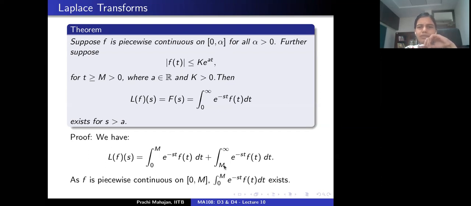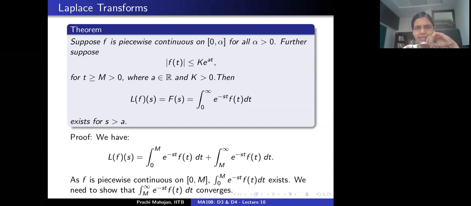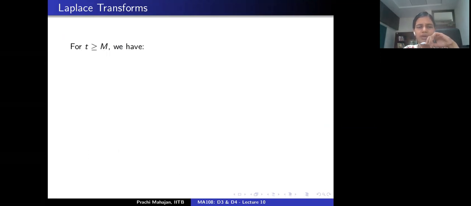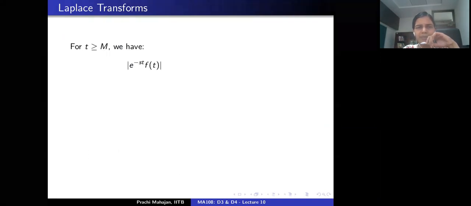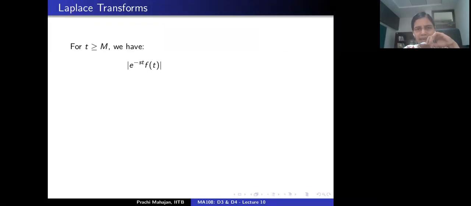So we will focus our energy on the integral from M to infinity, and we will try to justify that that integral converges. Now let's see, how do we do that? When t is bigger than M, let's look at the integrand, which is exponential minus st times f evaluated at t in absolute value.